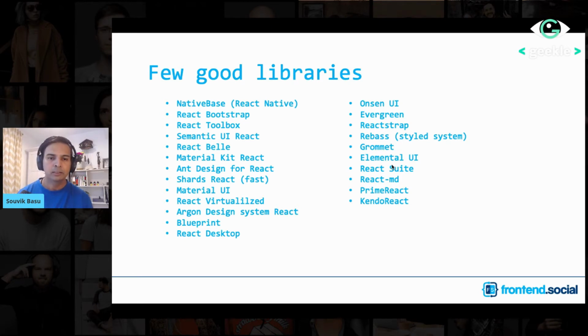And similarly, there are a lot of tools here. There is also Onsen UI, which is quite popular. And there is Prime React, which is basically from the family of Prime libraries. There is also PrimeNG that we had used for an Angular project, and it was quite good. Kendo React is probably one of the oldest. The Kendo UI libraries have been there since the jQuery time, and they have always given very good, useful libraries to work on.